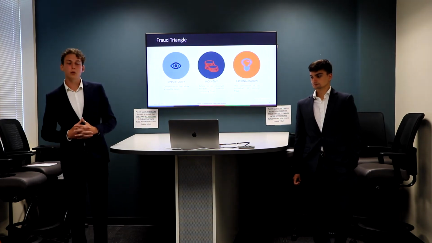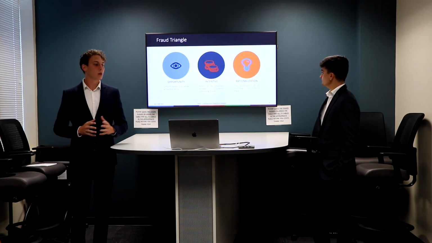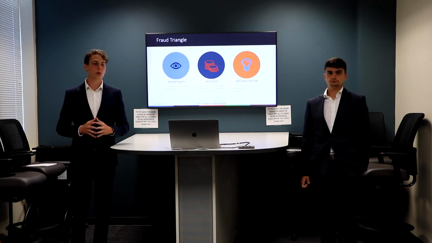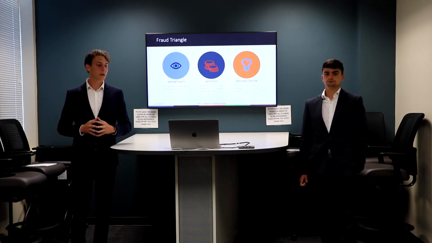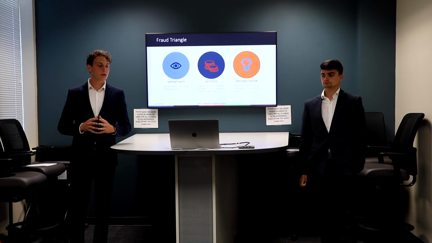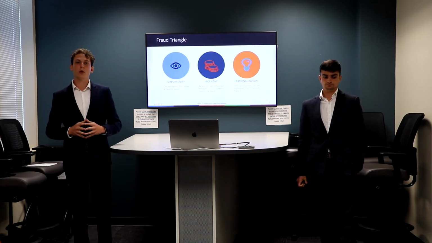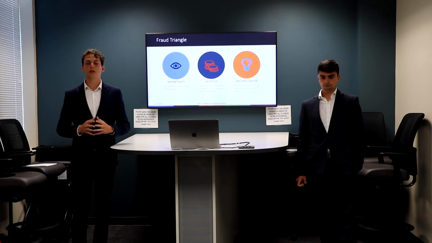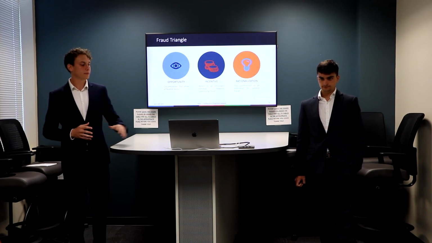First, we're going to talk about the components of the fraud triangle. We have opportunity, which are the circumstances that allow the fraud to occur. Then we have incentive, that refers to the mindset of someone going to commit a fraud. And then we have rationalization, that is the justification of someone for committing a fraud.